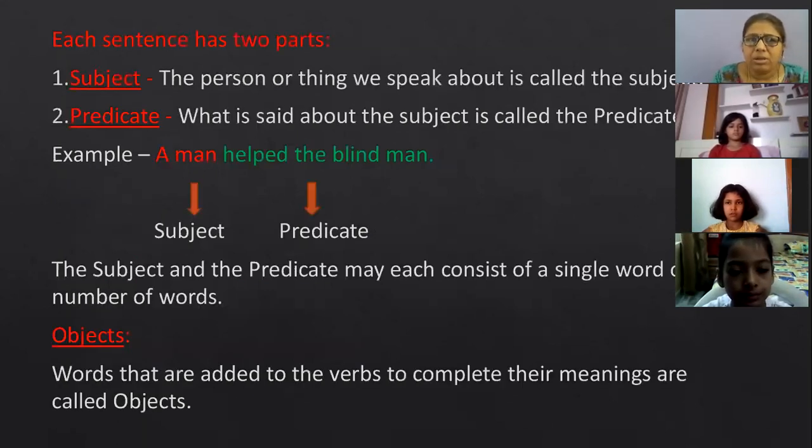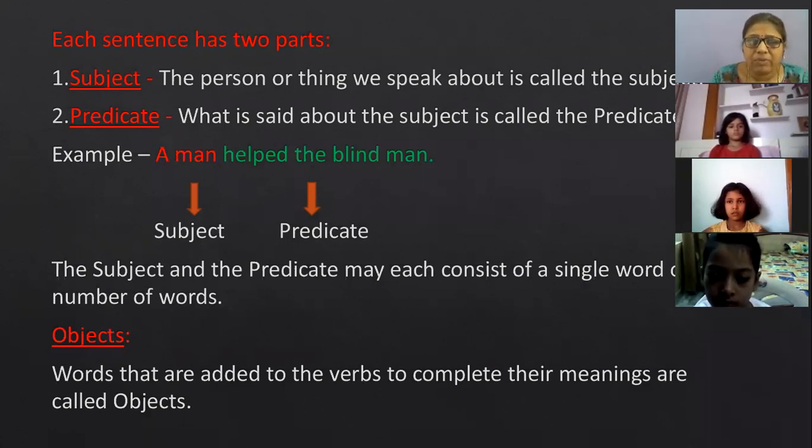Now coming to the parts of a sentence. We have already learned that a sentence has two parts. The first one is subject and the second one is predicate. Here you can see one example is given: "A man helped the blind man." "A man" I have written in red color and "helped the blind man" in green because I have divided my sentence into two parts.